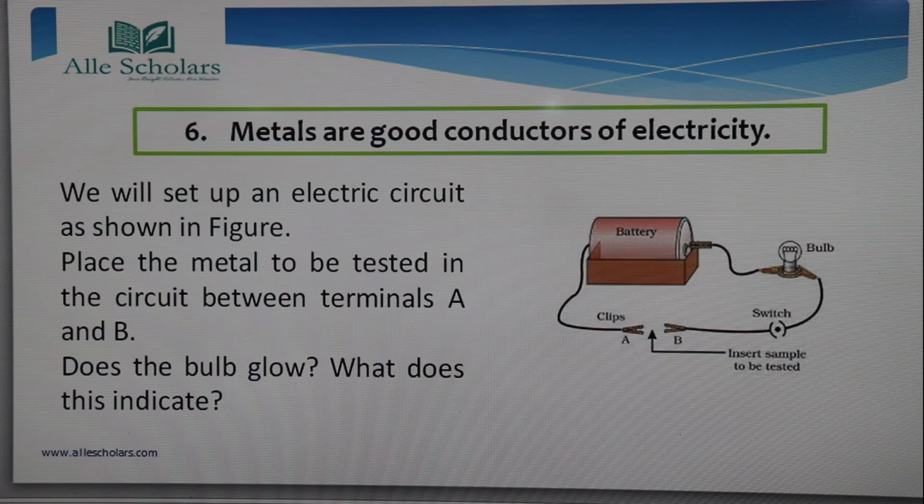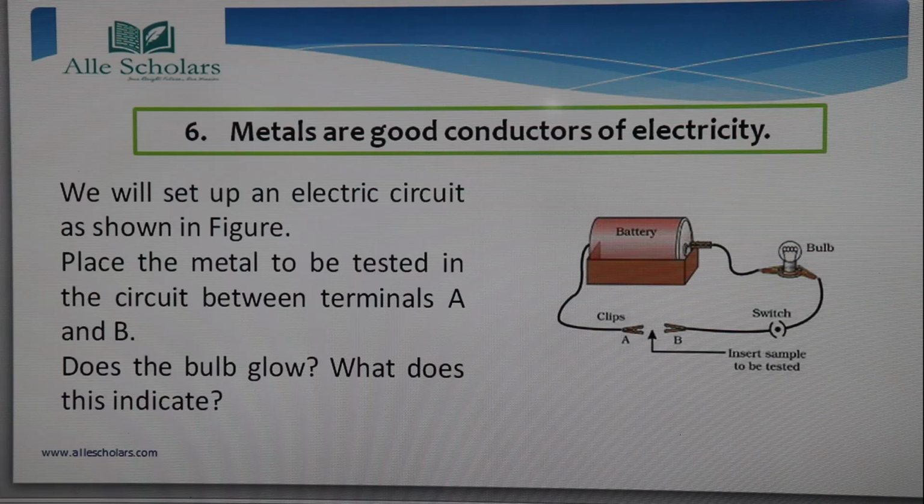Now the sixth property of a metal is that metals are a good conductor of electricity. Okay, so here we are going to set up an electric circuit as shown in the figure. You can see in the figure an electric circuit, there is a battery and a bulb is connected, a switch is there, and the clips for A and B are the points where the sample is to be tested.